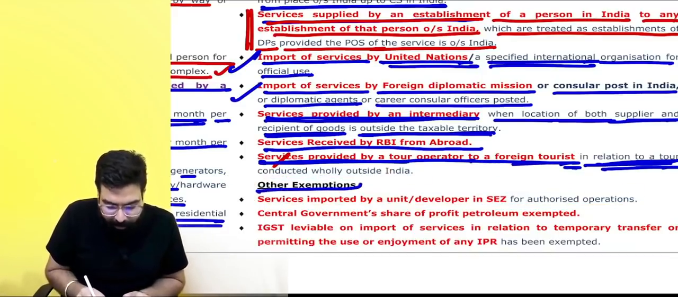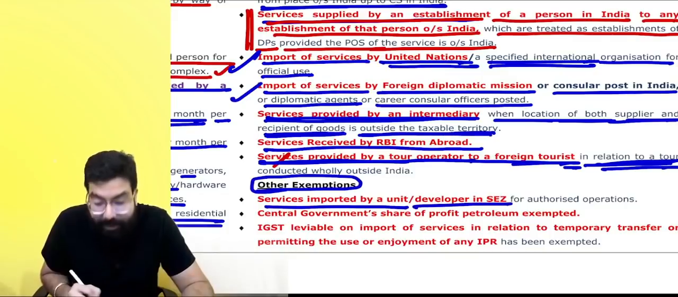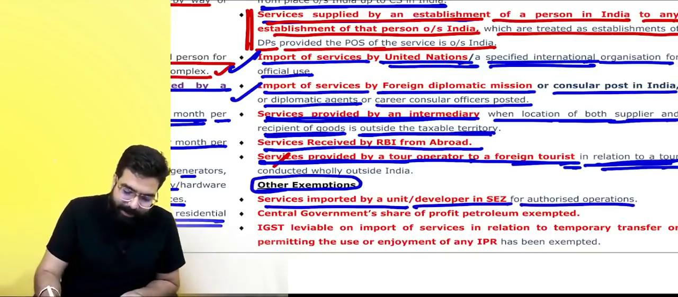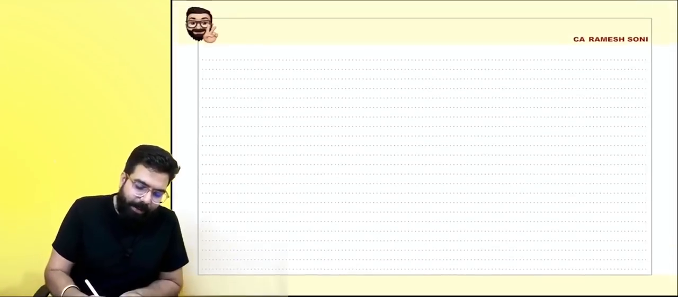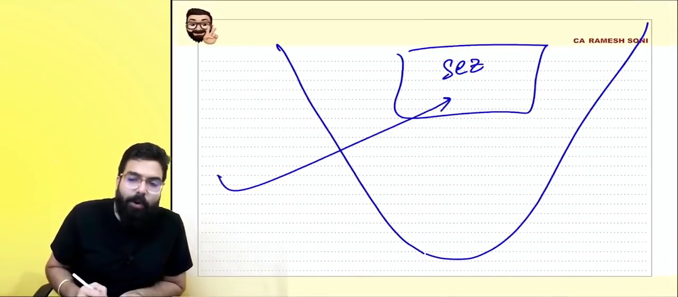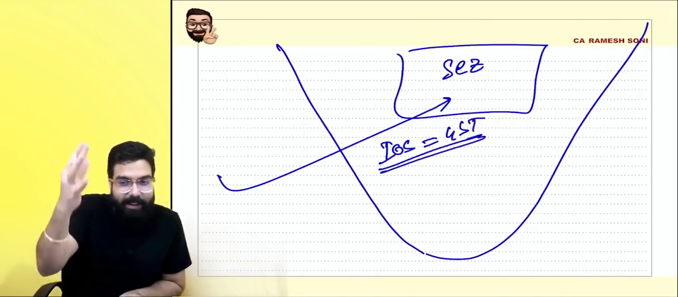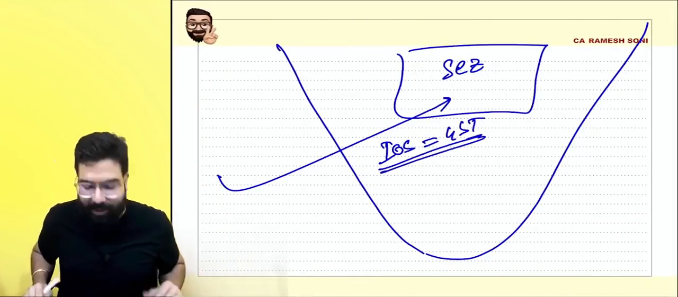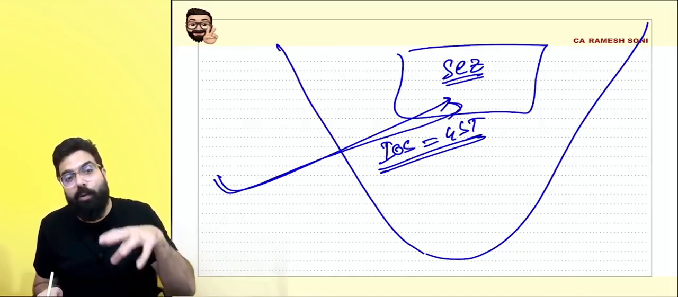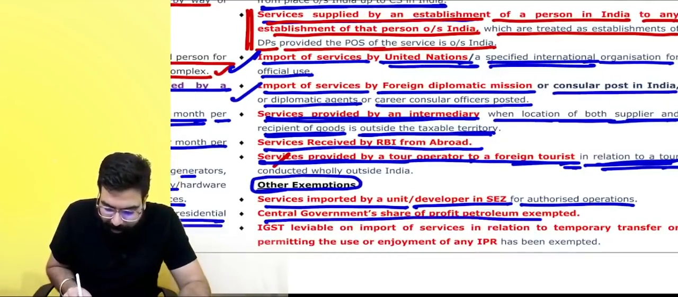Any other exemptions which are there, all the other exemptions. Services imported by a unit or developer in SEZ for authorized operation. Always remember, if an SEZ is importing service, this is in India, this is an SEZ, and the SEZ imported some service, then on importation of service, no GST. Just like importation of goods, where custom duty is also not there under the Customs Act. So importation of service by an SEZ unit or an SEZ developer, the person who develops the SEZ, there will be no GST. Next, central government share of profit petroleum.